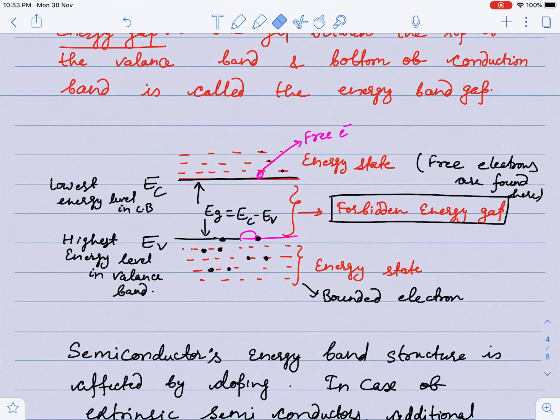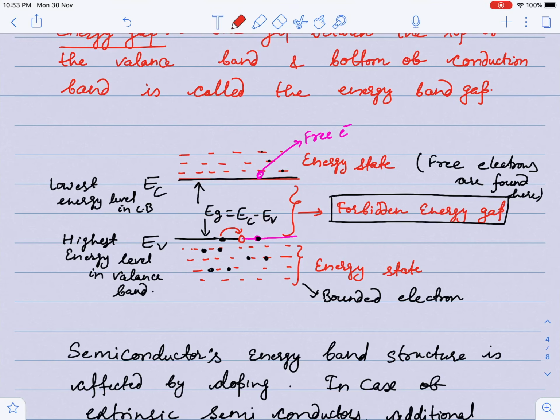So this vacancy is again filled by another electron.